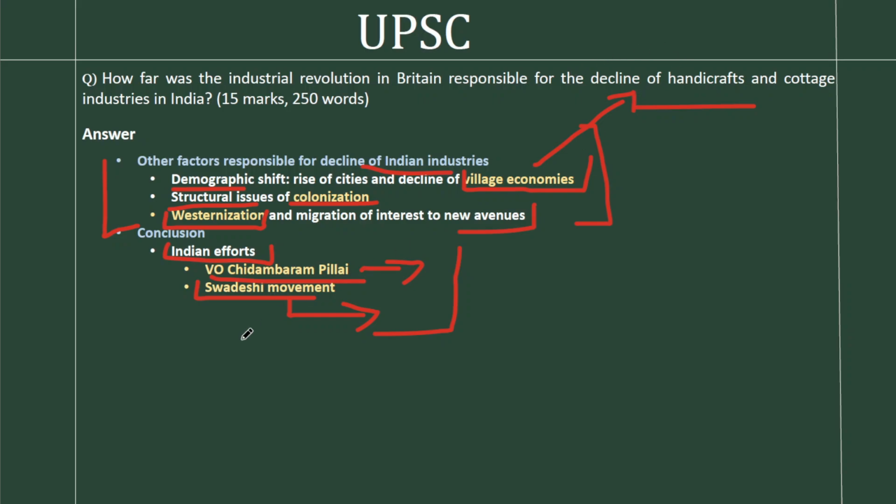If you look at the directive principles of state policy, we have promotion of cottage industries as one of the Gandhian principles. That is also part of this legacy. If you take the Atmanirbhar Bharat initiative or the Make in India campaign, that is also part of reindustrializing a deindustrialized country. So we can connect this with the modern legacy as well to conclude this answer.